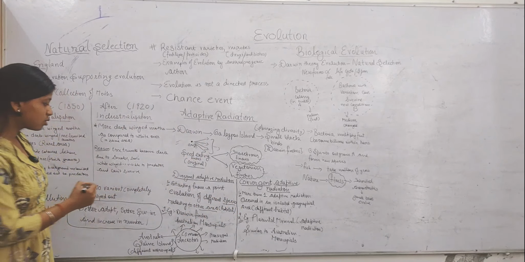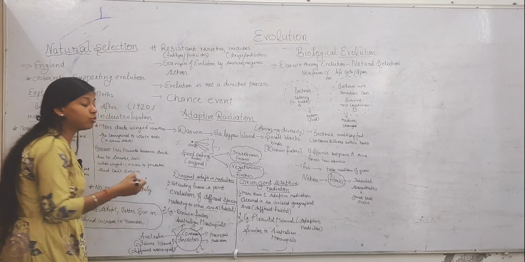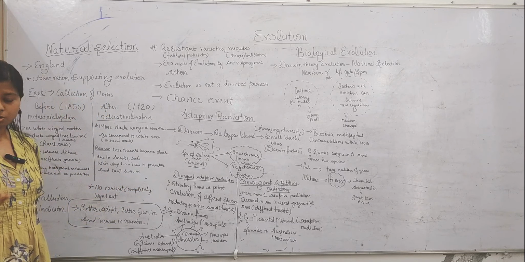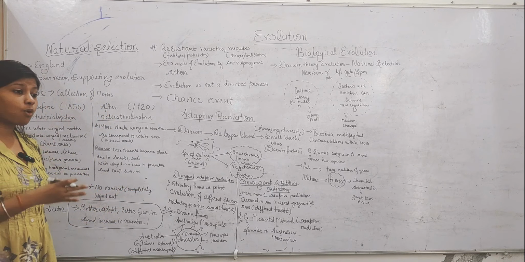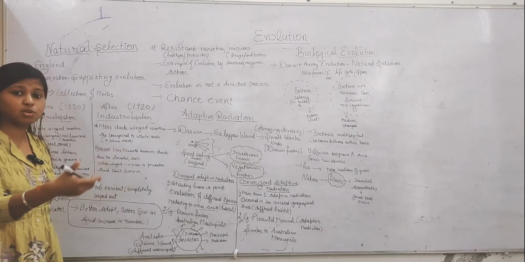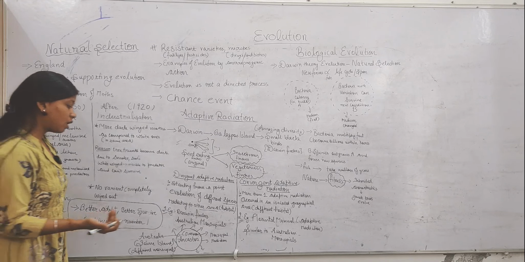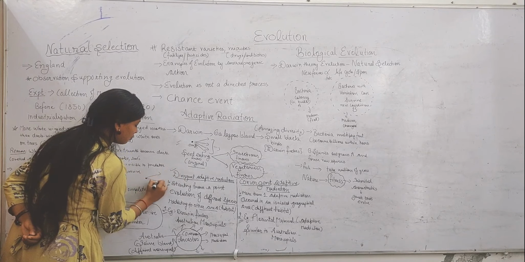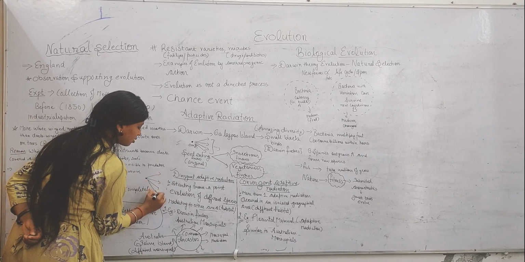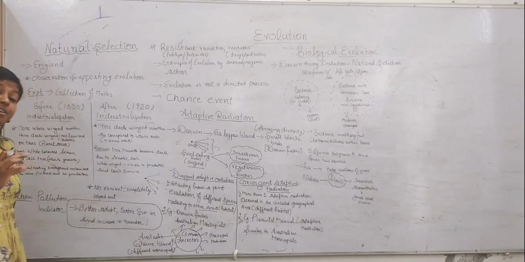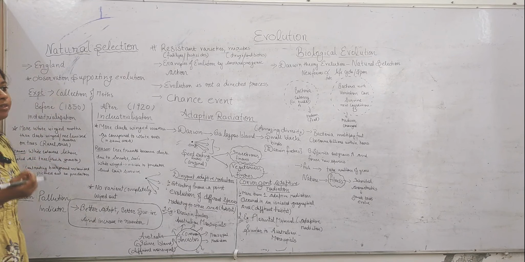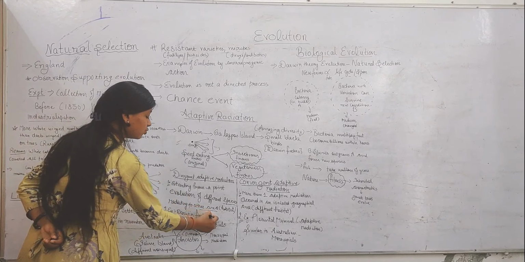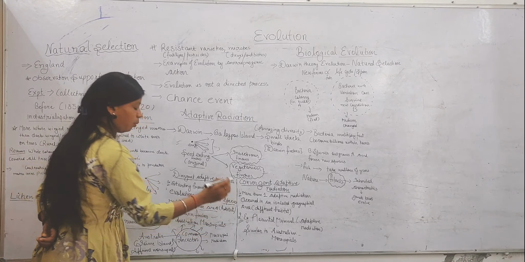Okay, so there is a starting point. What do you mean by starting point? Any ancestor or original species from which new species arise due to change in the habitat. So that is divergent, because there is a formation of different species from the original source. That's why it is called divergent adaptive radiation. An example of divergent adaptive radiation is Darwin's finches or the Australian marsupials.